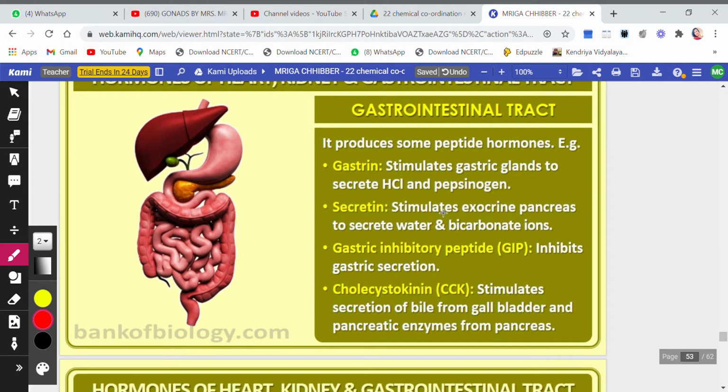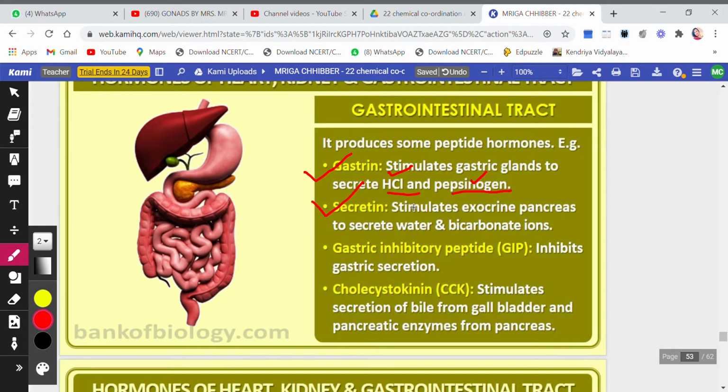Then the gastrointestinal tract produces some peptide hormones again. The first one is gastrin. It stimulates the gastric glands and they secrete HCl and pepsinogen. This you have done in class 10th also, if you remember. You also know the function of HCl and the function of pepsinogen. We have done this in the previous classes.